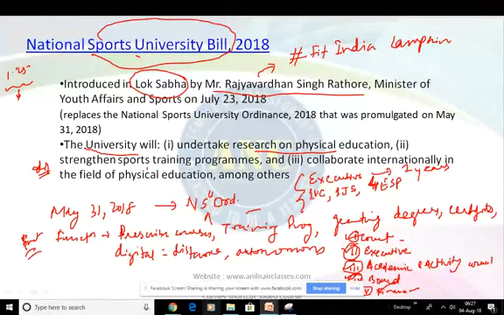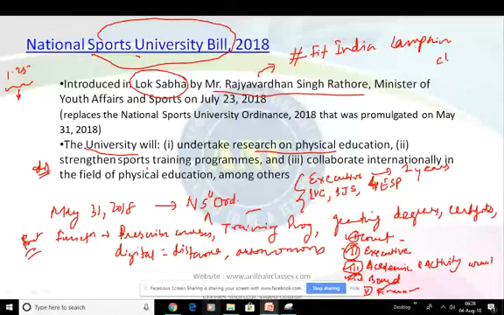Now, above all, for running this university, funds will be required. So how the bill has proposed, how the ministry has proposed for the bill, the different directions from where the fund is actually proposed is contribution by the central government, state government and UGC.